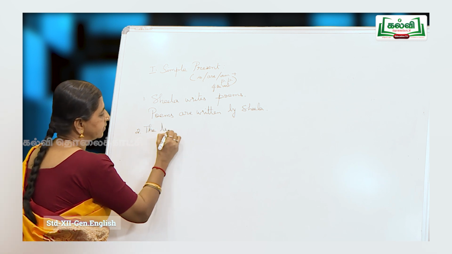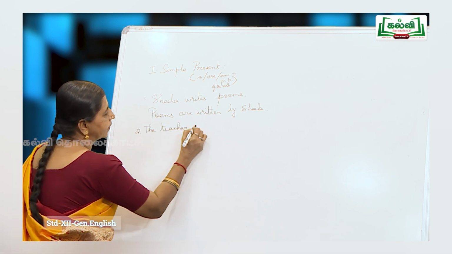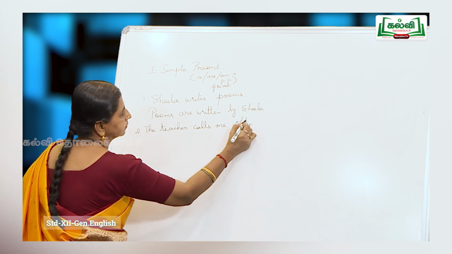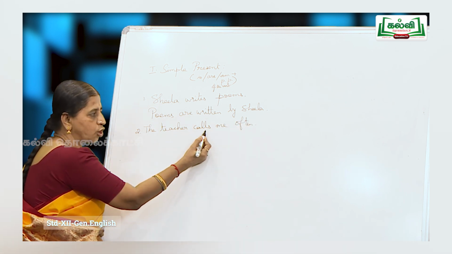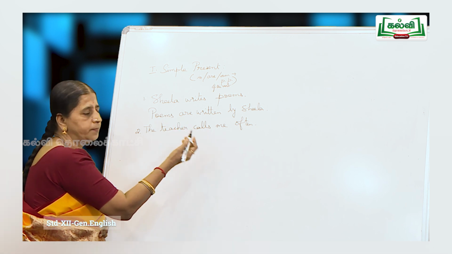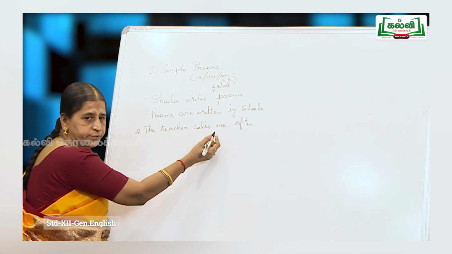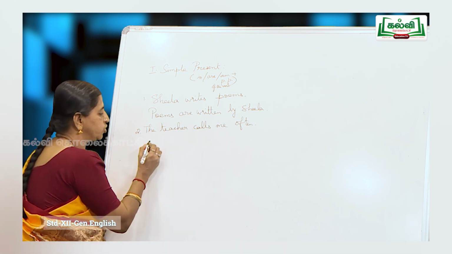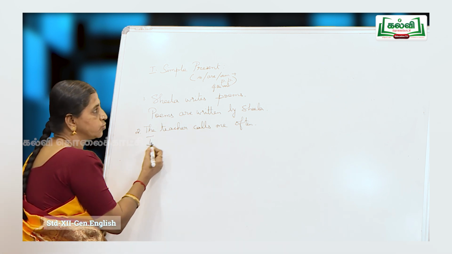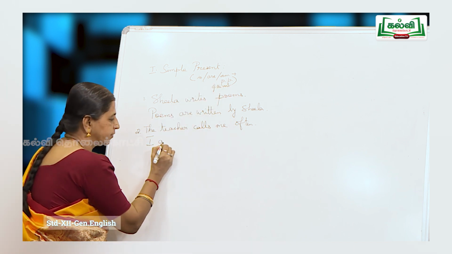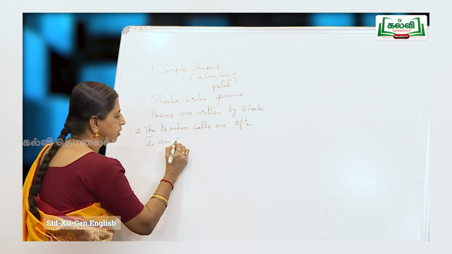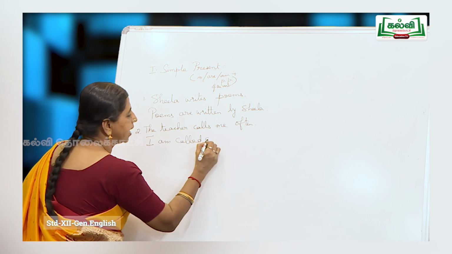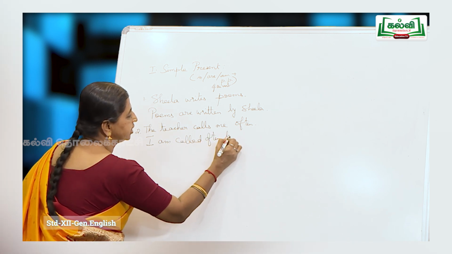Next sentence, the teacher calls me often. The teacher is the subject, calls is the verb. The teacher calls whom? Me. So this is my object. When I rewrite this in the passive form, me would change to I. So when I choose I, the verb form is am. So I am called, called being the past participle. I am called often by the teacher.